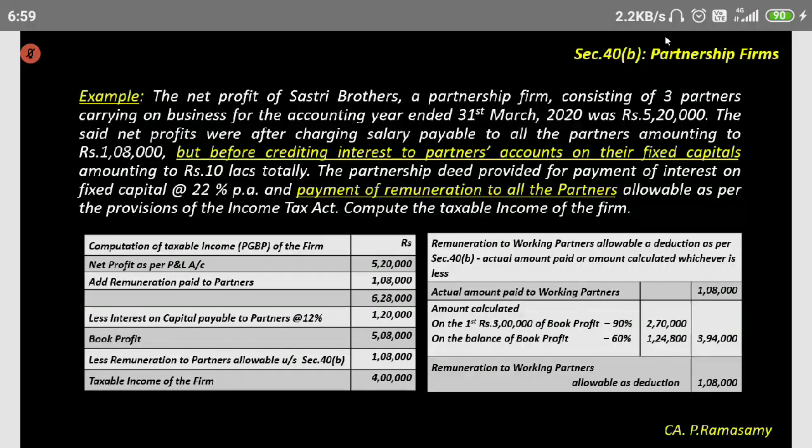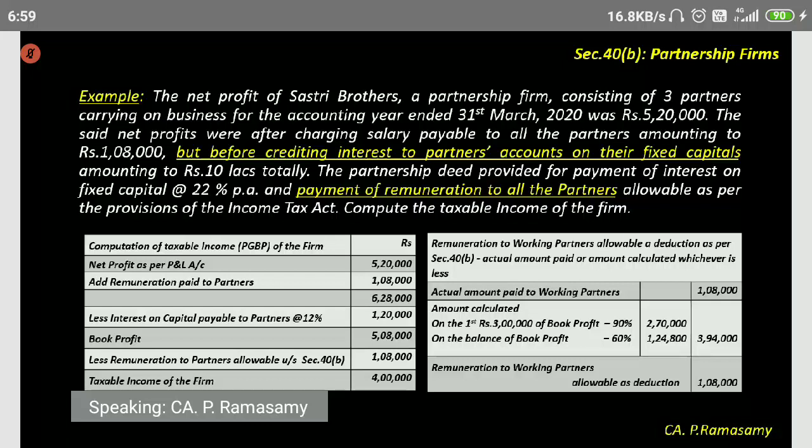How 3 lakhs book profit, Francis, Ajay? See, Ajay, the book profit is 5,08,000, that you have seen in the first tabular column. This is being split into two halves. The first portion is 3 lakhs and the balance portion is 2,08,000.